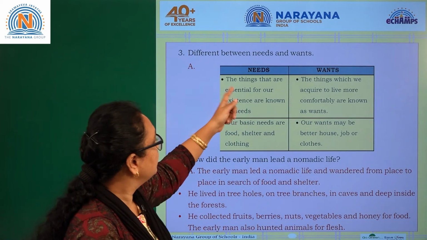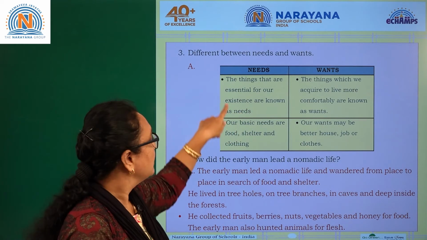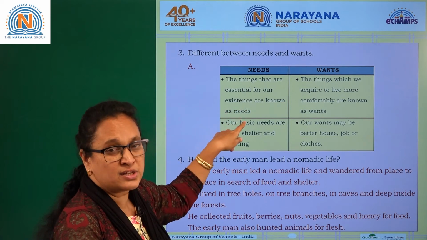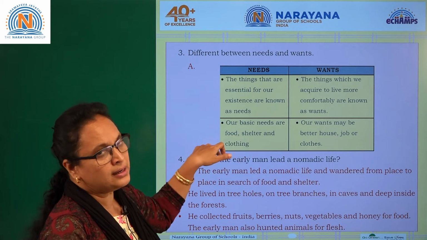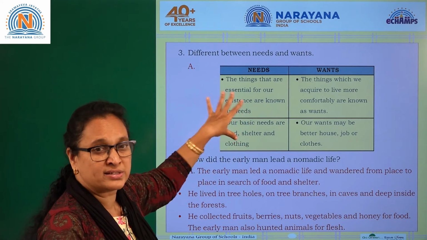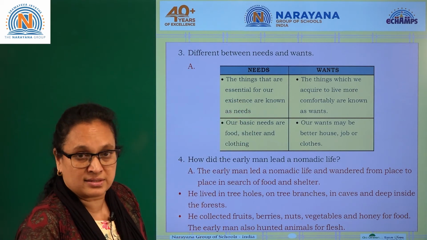Needs. The things that are essential for our existence are known as needs. The example is, our basic needs are food, shelter and clothes. What are the basic needs? Food, shelter and clothes. So this is very essential. Without that we can't sustain, we may die. Without food we can't exist, right?